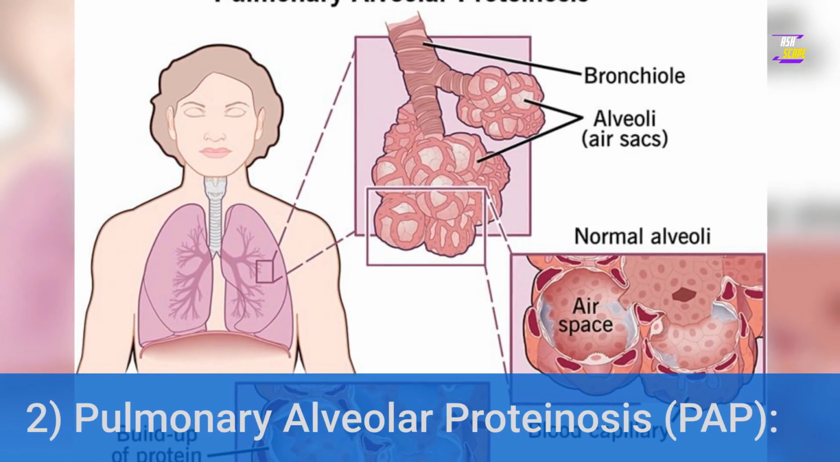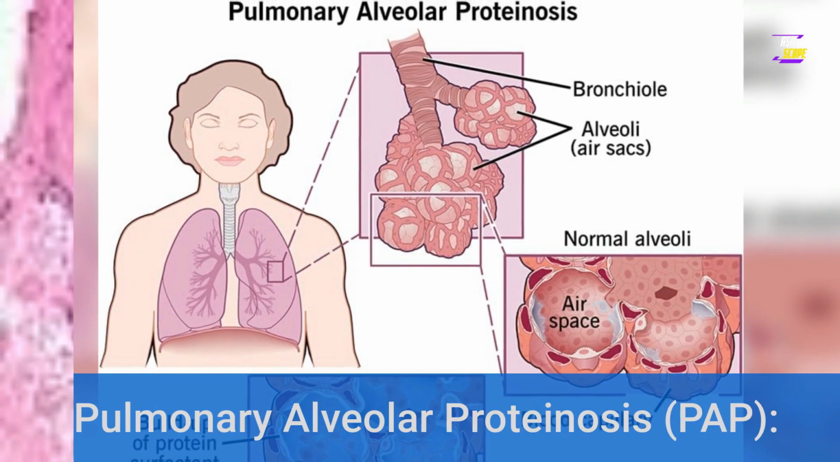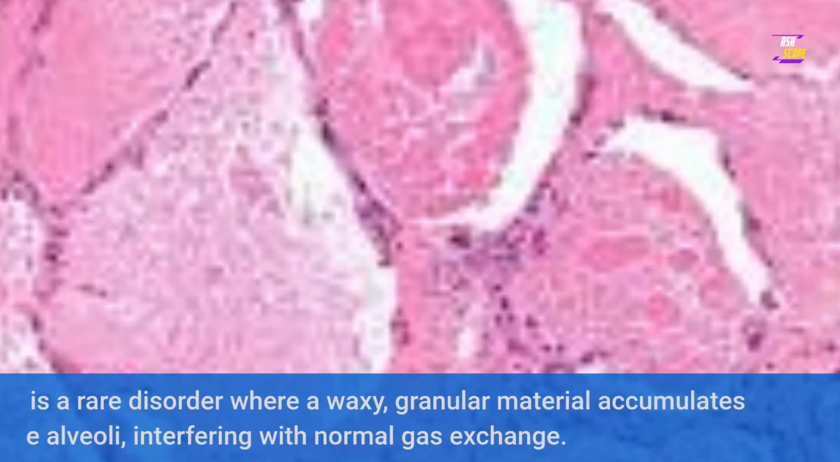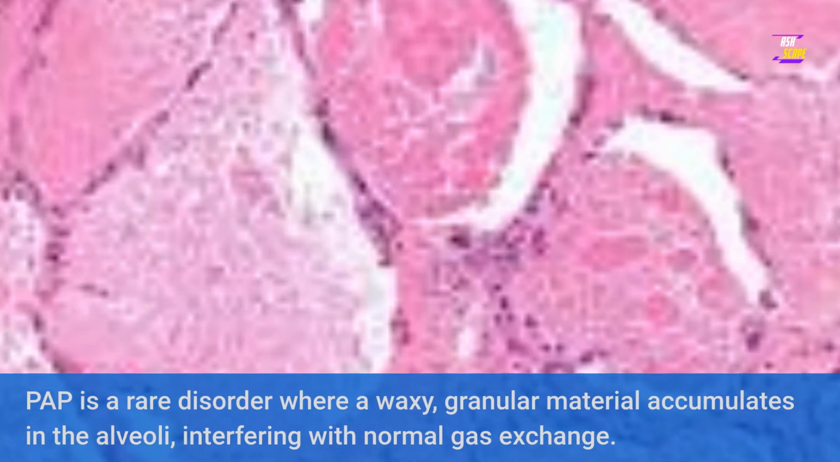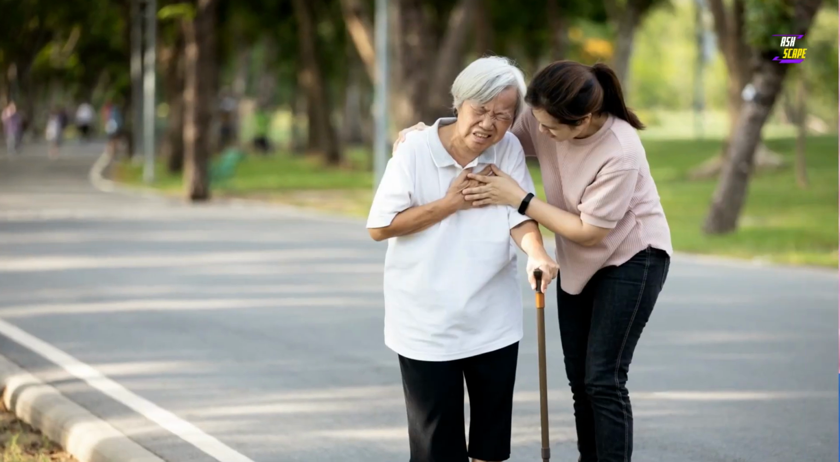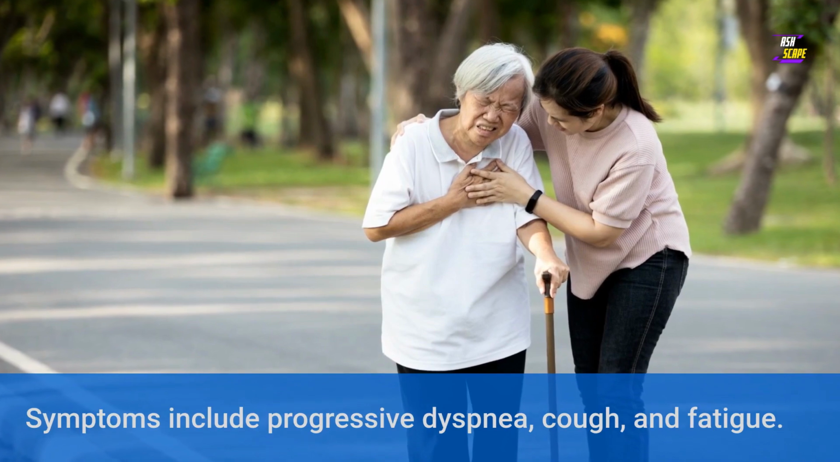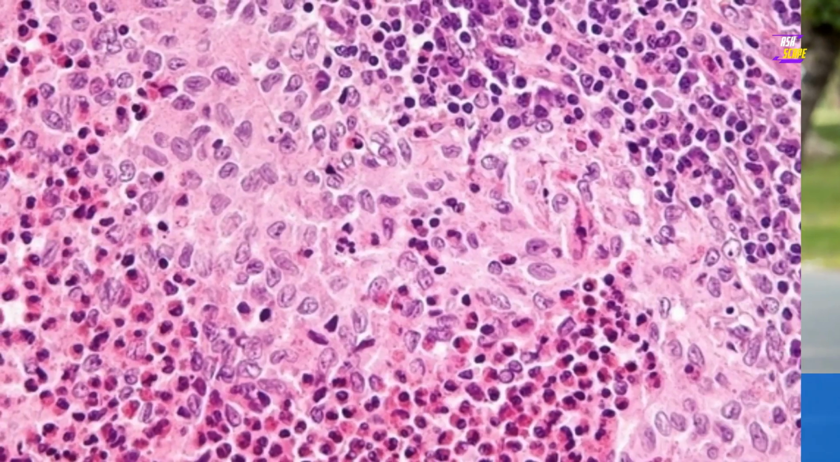2. Pulmonary alveolar proteinosis, PAP. PAP is a rare disorder where waxy, granular material accumulates in the alveoli, interfering with normal gas exchange. Symptoms include progressive dyspnea, cough, and fatigue.